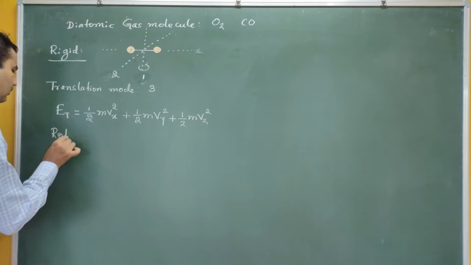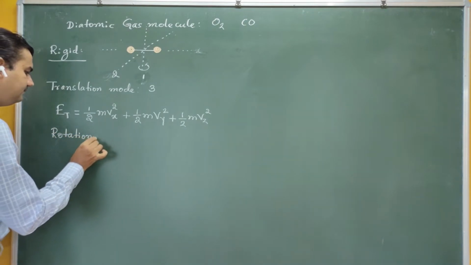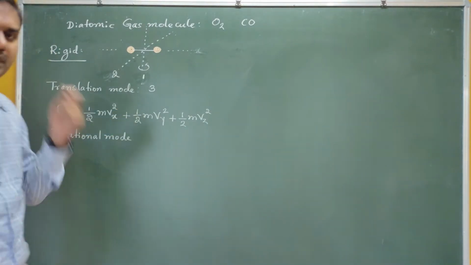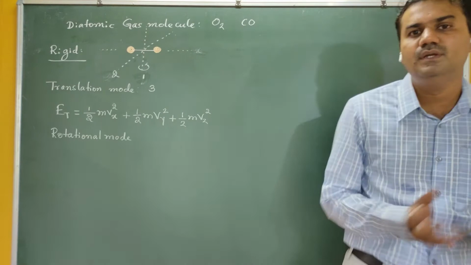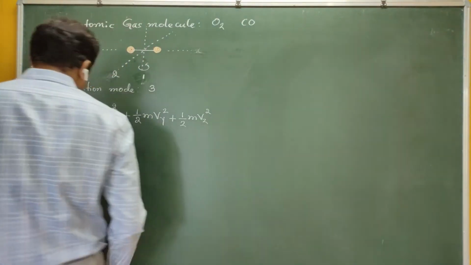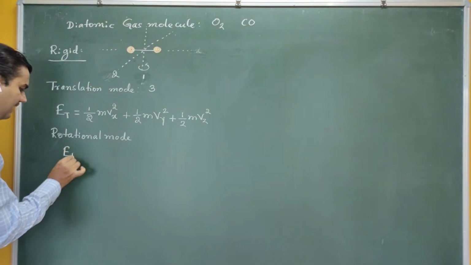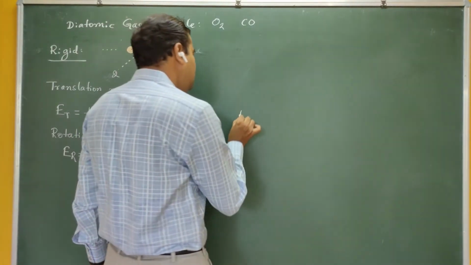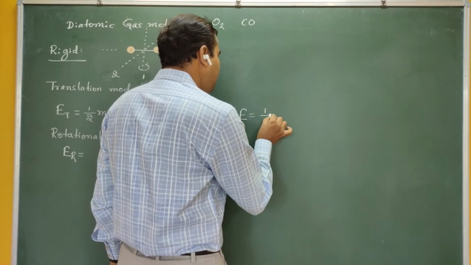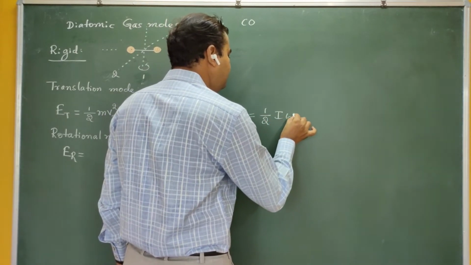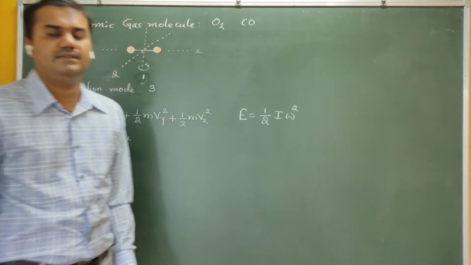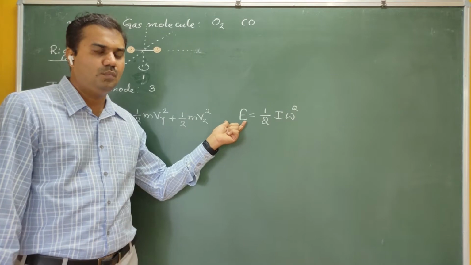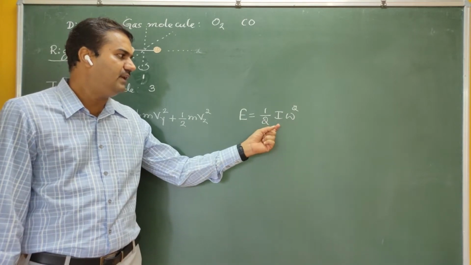If I take the rotational mode, then the diatomic molecule has only two possible ways here. So I can write ER, the energy corresponding to rotational motion, as half I omega square.